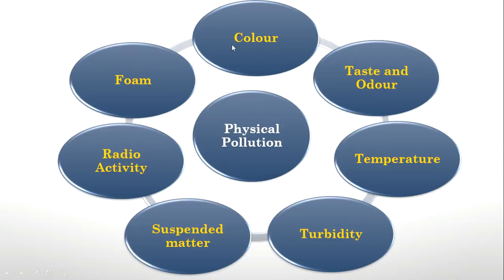There are mainly seven parameters which explain the physical pollution. One is color, color of water, taste and odor. All are physical parameters you can see or sense with our naked eyes or hands, we can see with our eyes, we can smell with our nose. So it is sensible actually. That type of pollution is known as physical pollution. They are color, taste and odor, temperature, turbidity, suspended matter, radioactivity, and foam. These are all the important physical pollution parameters. We'll see each of them.